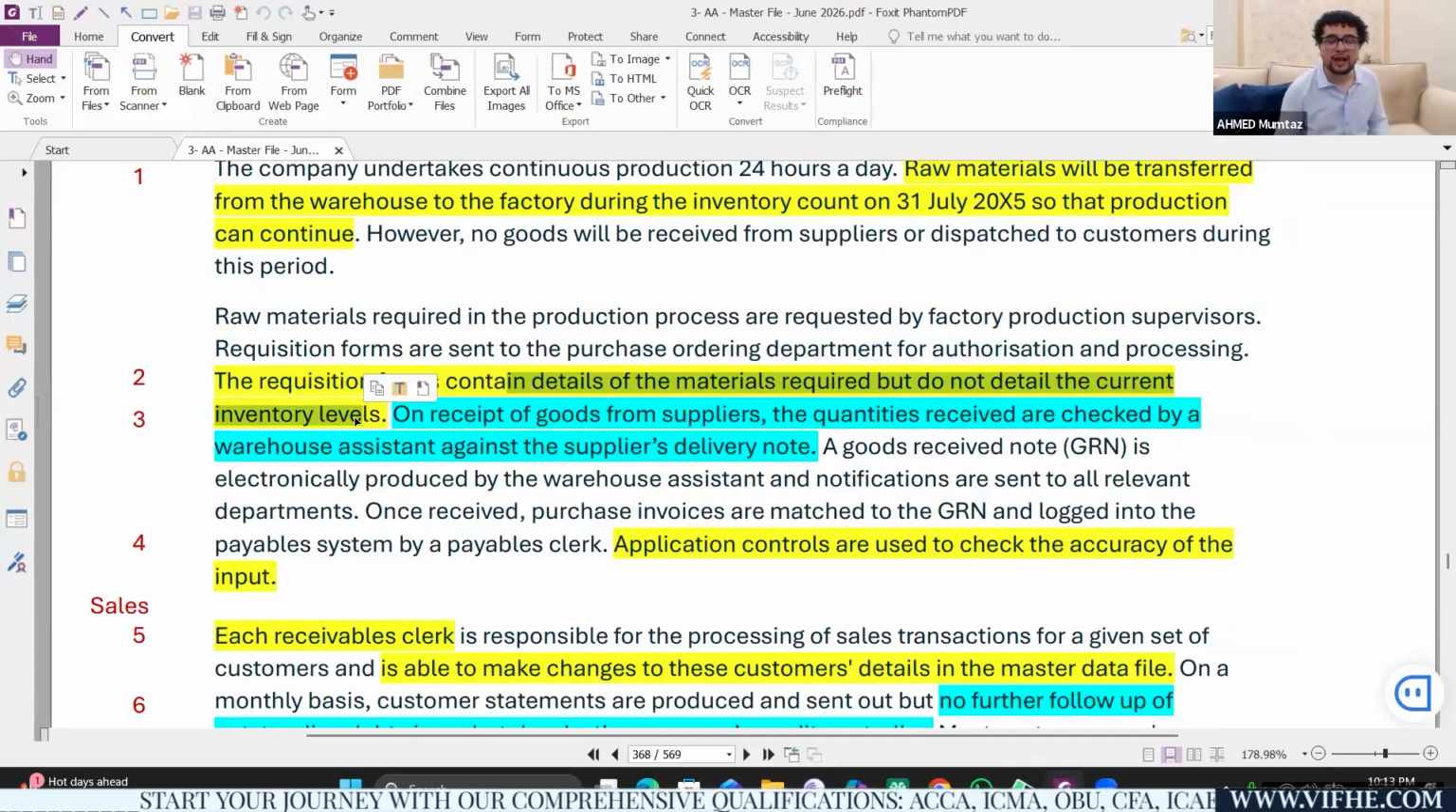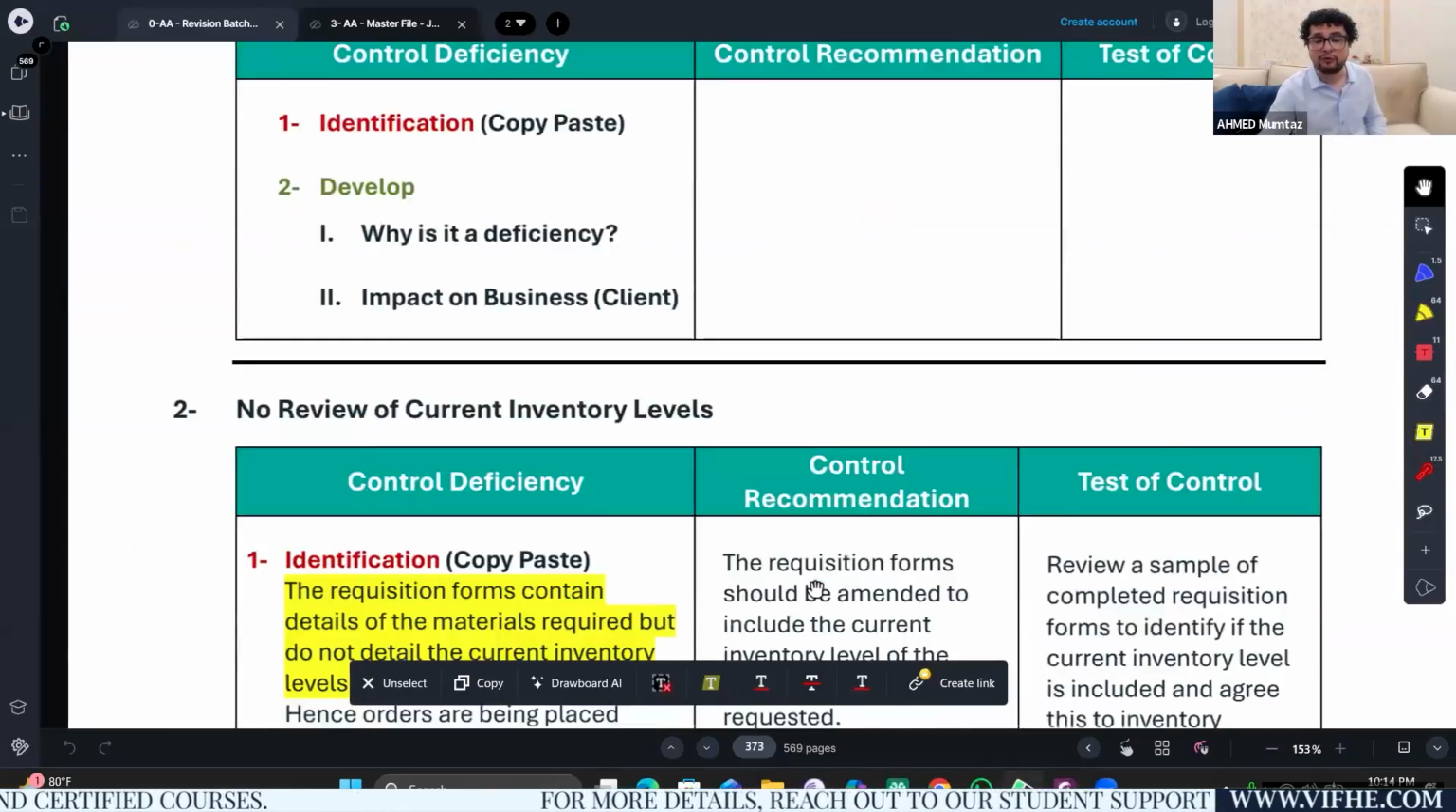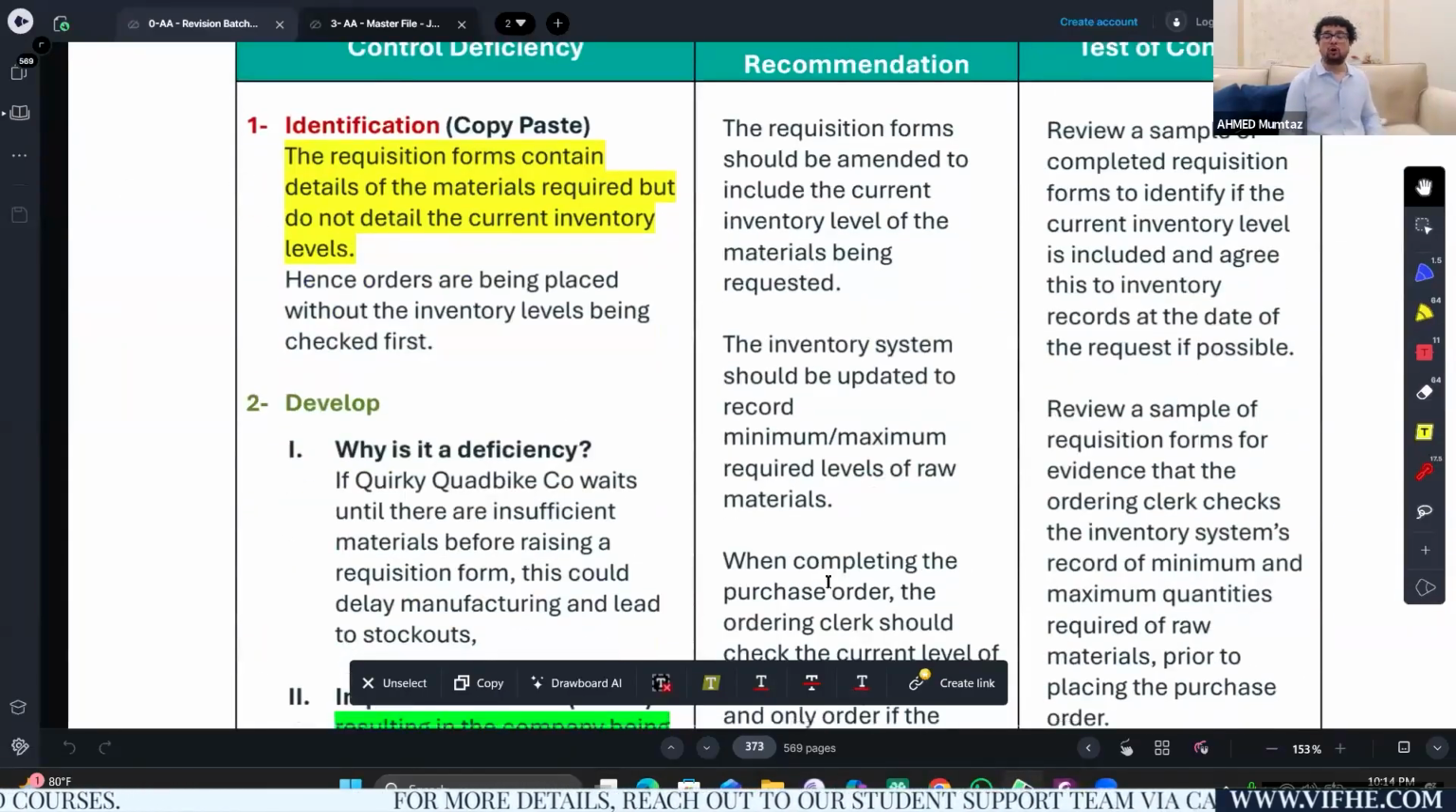Imagine you are about to purchase certain items of raw material because you have received the requisition form, but you have got no clarity whatsoever about what the current inventory level is. What if the current inventory level is already high? Then why are you going to purchase that? So the current inventory level must be evaluated before we make the new order, because orders are being placed without inventory levels being checked first.